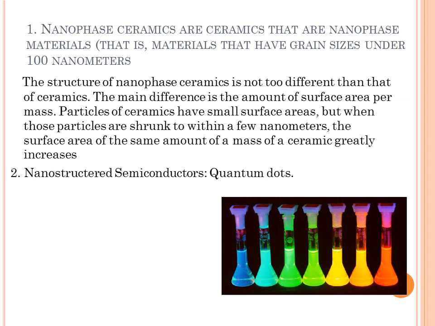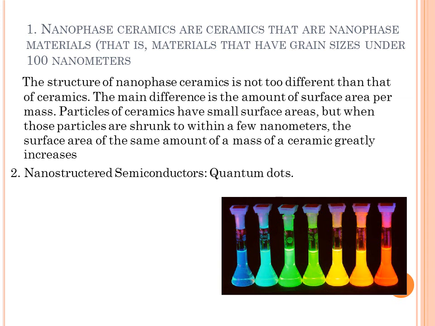First application of that nanomaterial is nanophase ceramics. What are nanophase ceramics? Nanophase ceramics are ceramics that are nanophase materials, that is, materials having grain size under 100 nanometer. Now what is the difference between normal ceramics and nanophase ceramics?